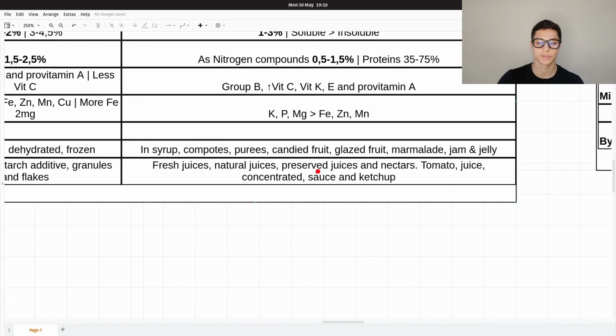So indeed, preserved juice have both physical and chemical conservation and preservation methods. Nectars are made with added sugar, a lot of sugar, and as well as ketchup that comes from the concentrated of the tomato. Fine, this group is done.